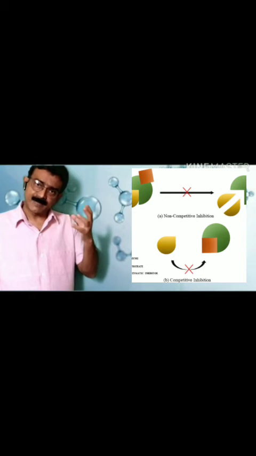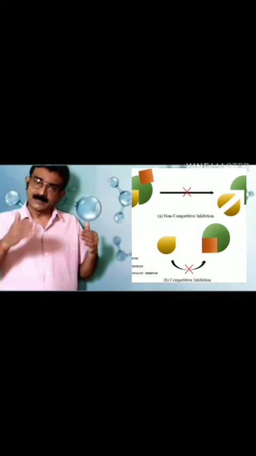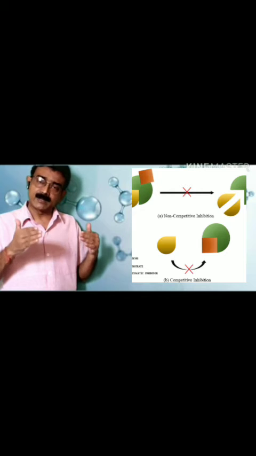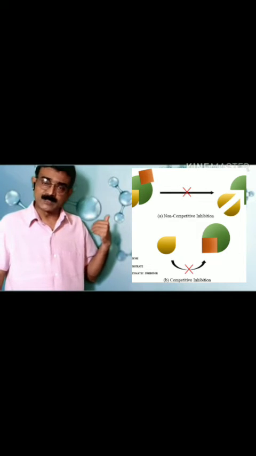Their molecular structure resembles the molecular structure of the substrate, and these competitive inhibitors are more active in comparison to the molecules of substrate.